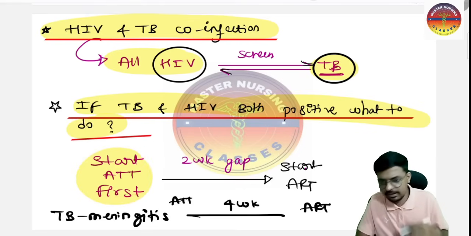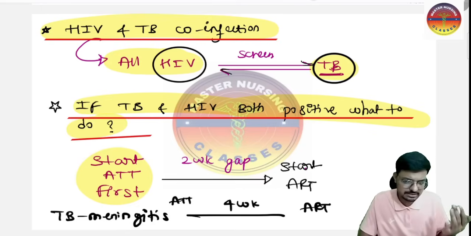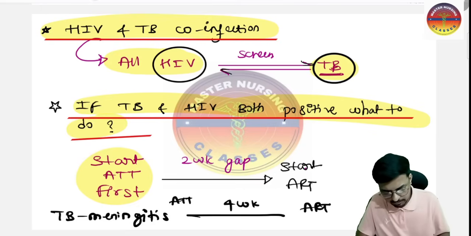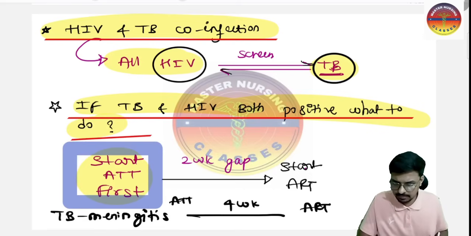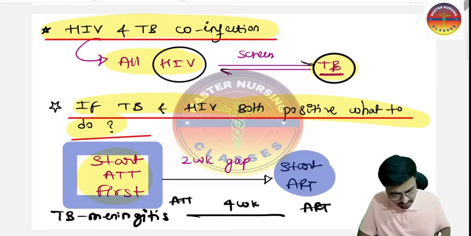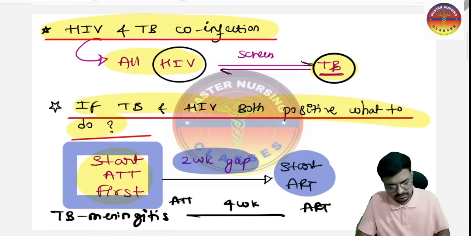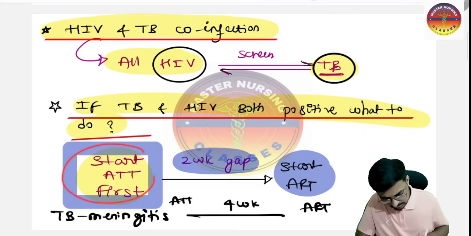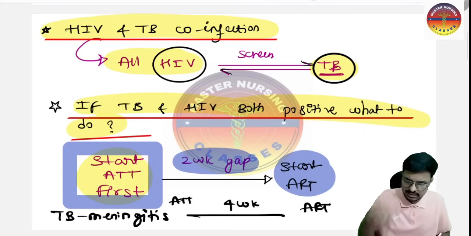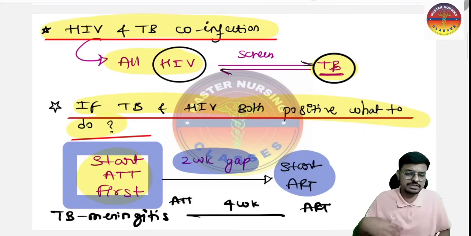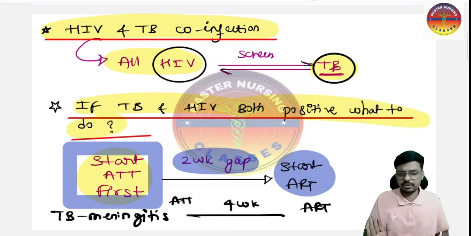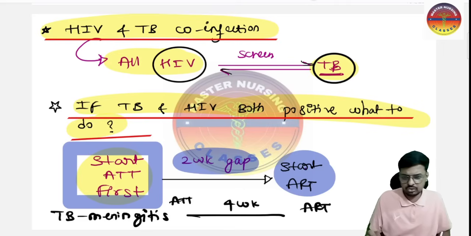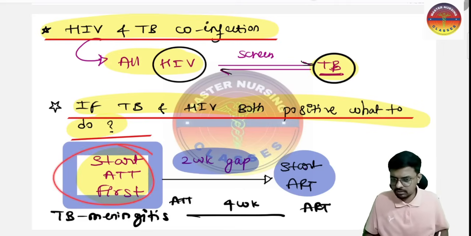Sir, after how many weeks can I start the ART? Listen carefully. After starting 2 weeks of anti-tubercular therapy, you are going to start the antiretroviral therapy. This is very important, because after 2 weeks of anti-tubercular therapy, the patient is considered not infectious to others, so he can't spread the infection to others. Please do keep in your mind: if TB and HIV both are positive, first we have to start the anti-tubercular therapy.